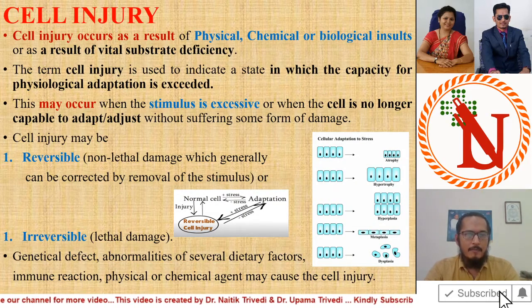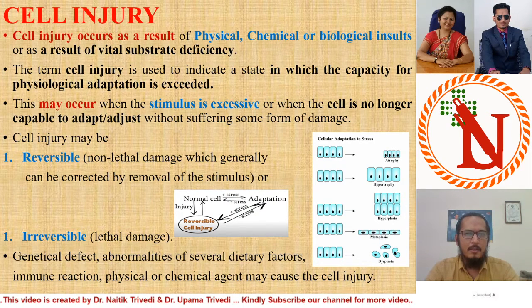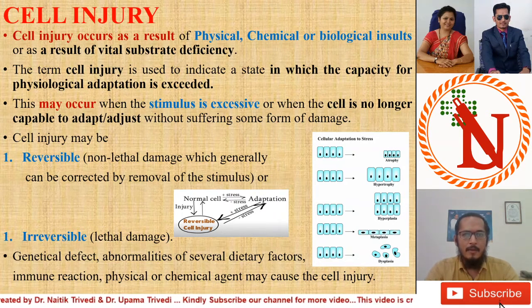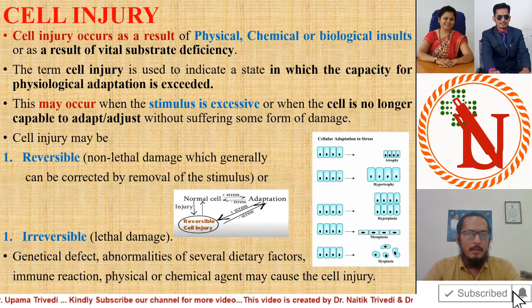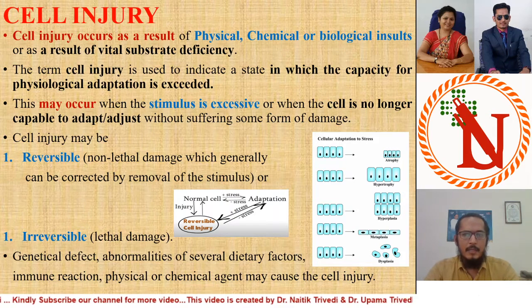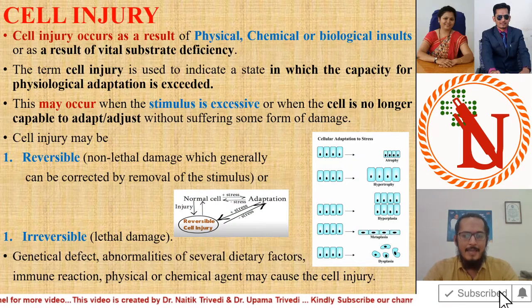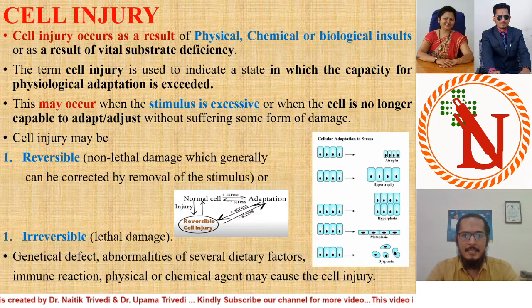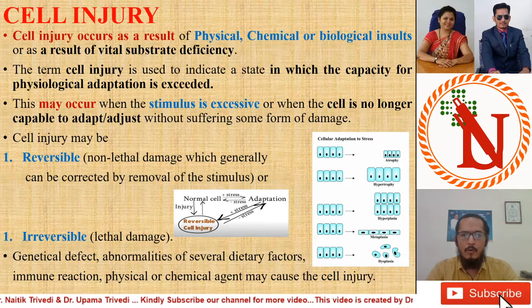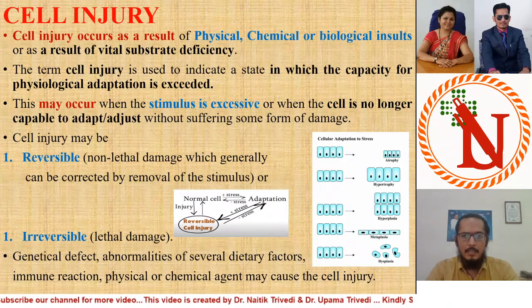Cell injury. As we know, cell injury occurs as a result of physical, chemical or biological insult or as a result of vital substrate deficiency, such as vitamins and minerals. The term cell injury is used to indicate a state in which the capacity for physiological adaptation is exceeded. This may occur when the stimulus is excessive or when the cell is no longer capable of adapting or adjusting without suffering some form of damage.